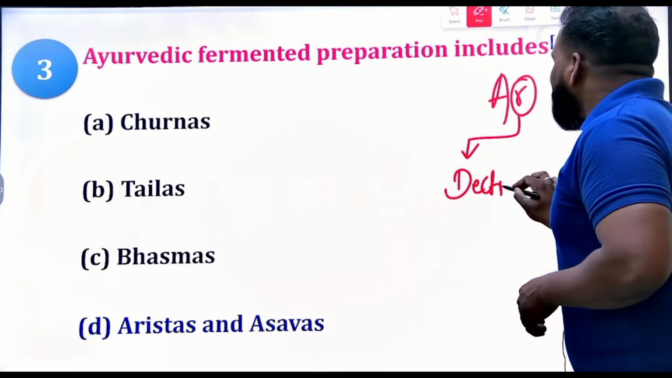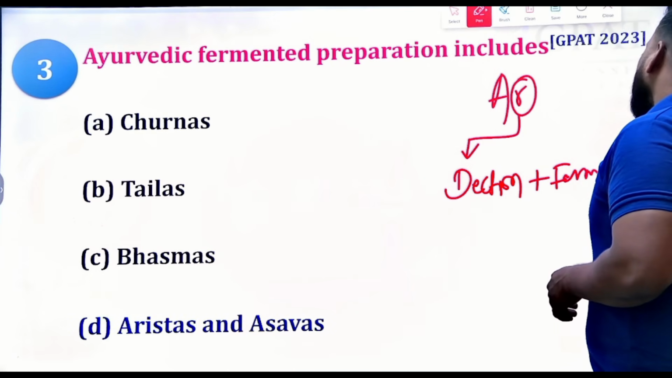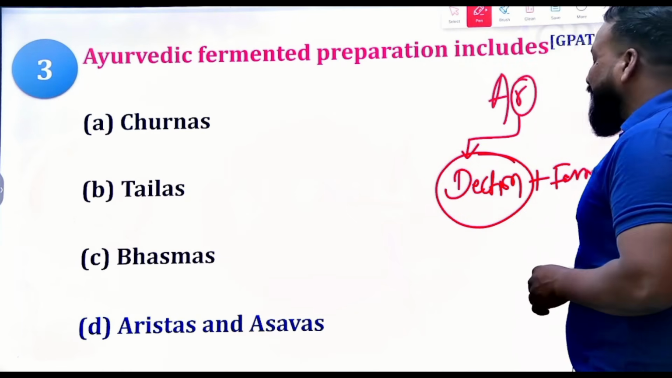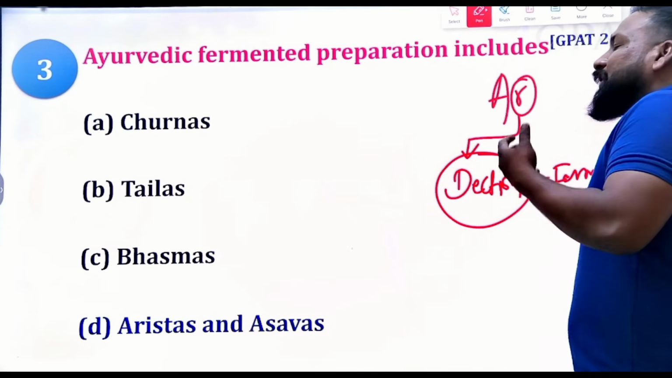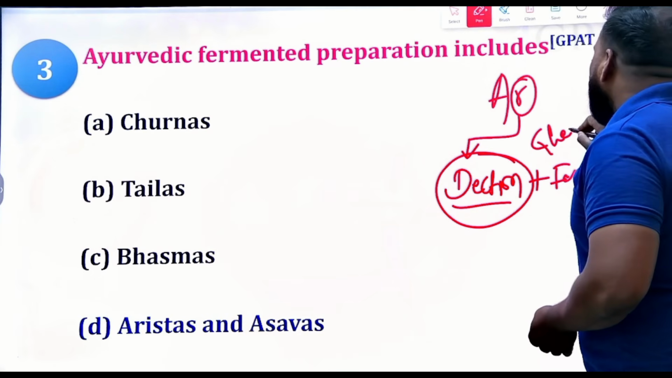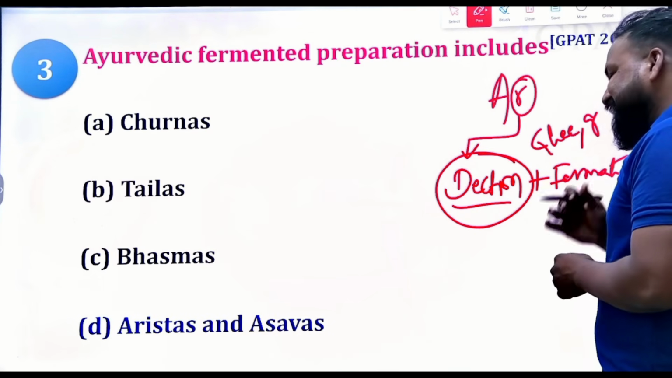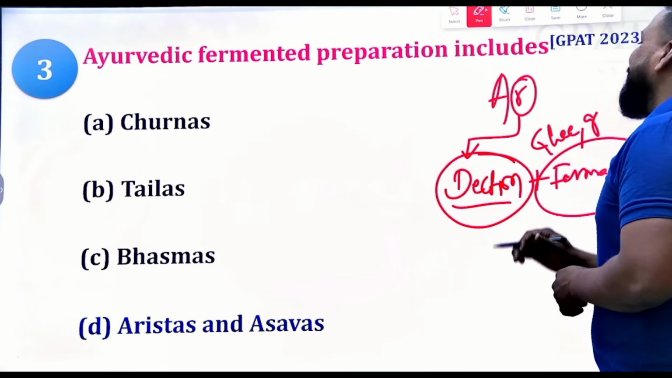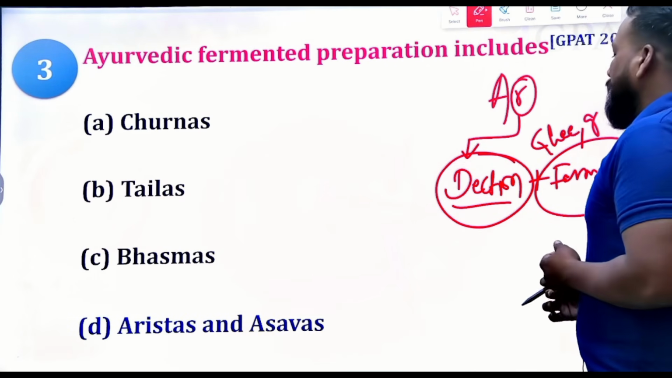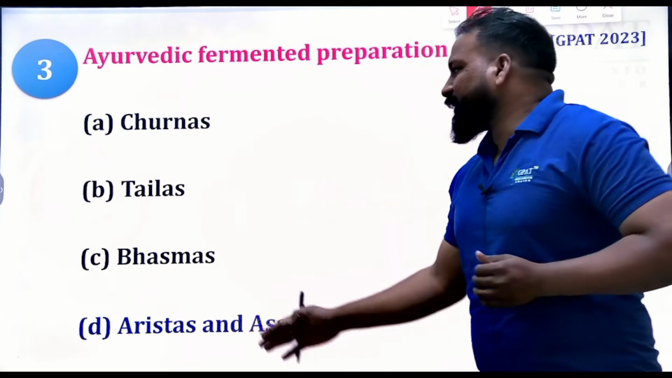The decoction of the plant extract is fermented. Firstly, we prepare the plant extract in the form of a decoction. To that we add ghee or jaggery, or sugar, or honey. We ferment those things, and thereby they liberate alcohol. So undoubtedly, Ayurvedic fermented products are Asava and Arista, clear?